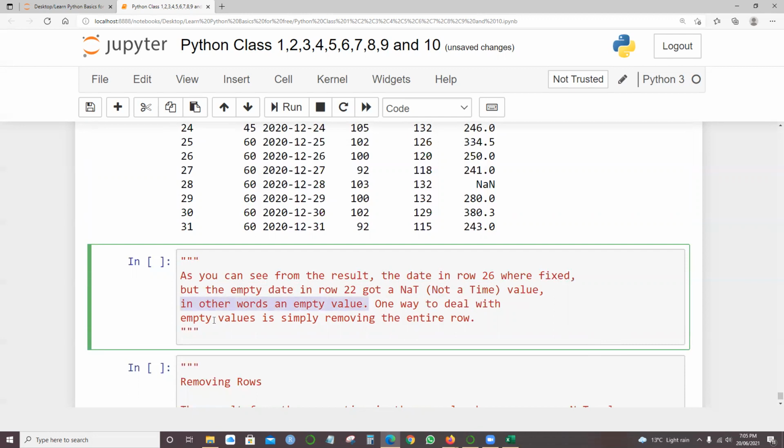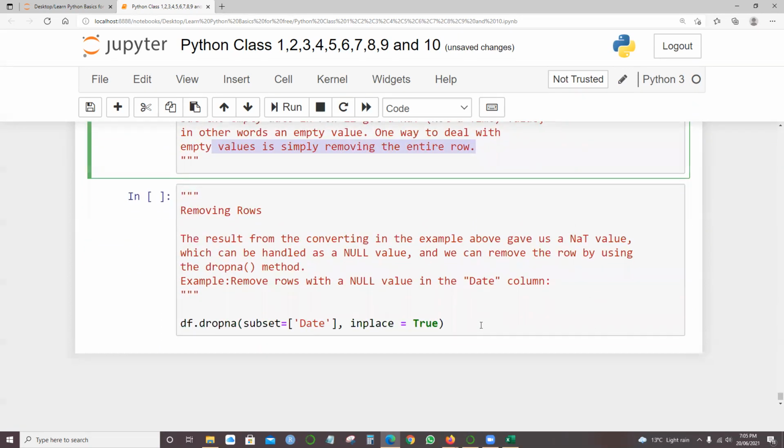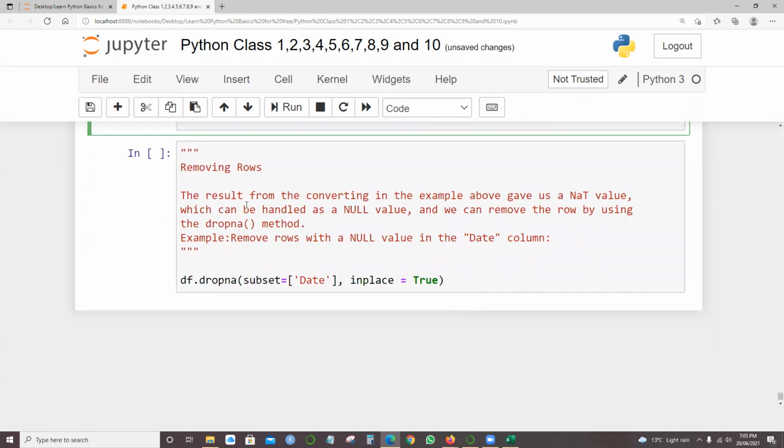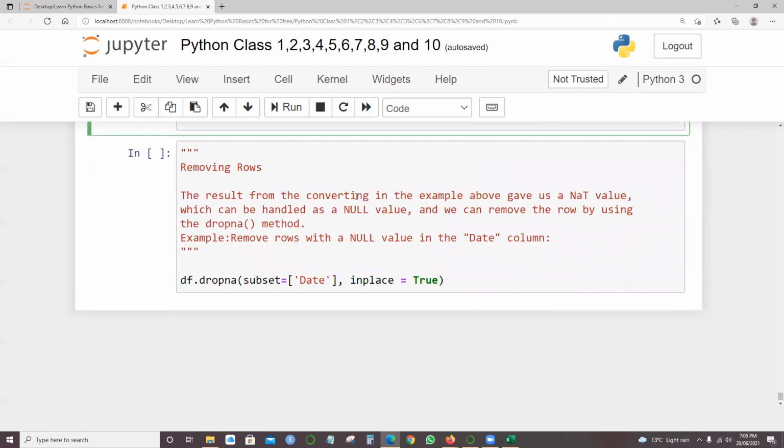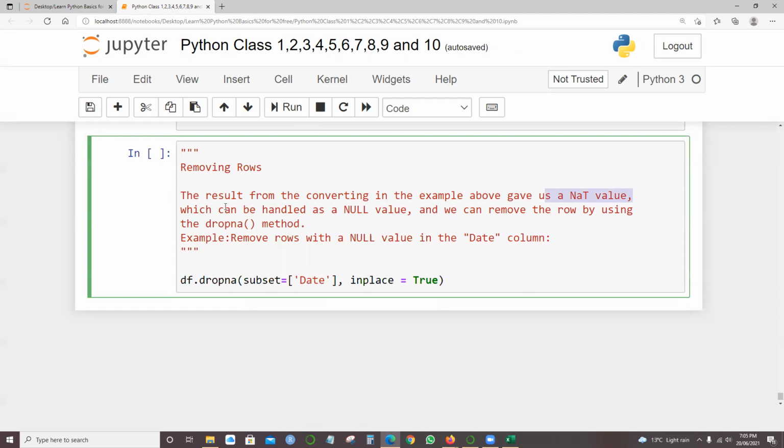One way to deal with the empty value is simply removing the entire row. So when I say removing rows, the result from converting in the simple example gave us NaT, which can be handled as a null value, and we can remove the rows by using the dropna method. Remove rows with the null value in the date column.